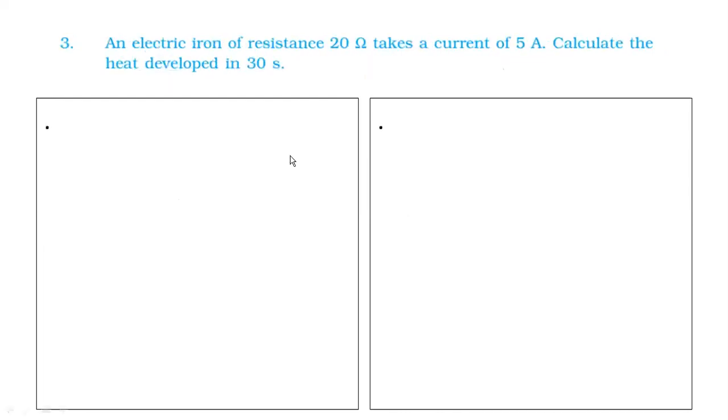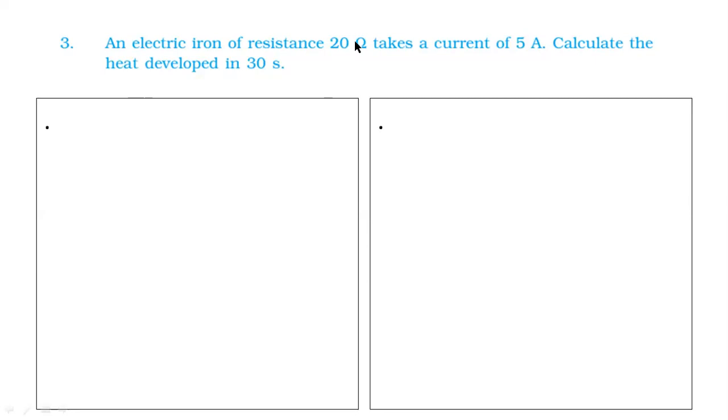Okay, third question is this. They are saying an electric iron of resistance 20 ohm takes a current of 5 ampere. What is the device? Electric iron. What is the resistance? 20 ohm. Current, 5 ampere. I value, this is R value. They are asking us to calculate heat developed in 30 seconds. So time is given as 30 seconds. They are asking us to calculate heat.